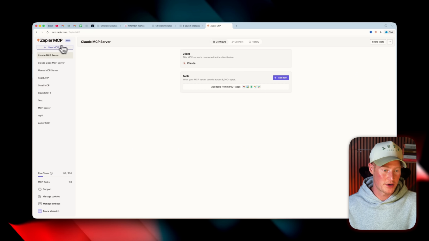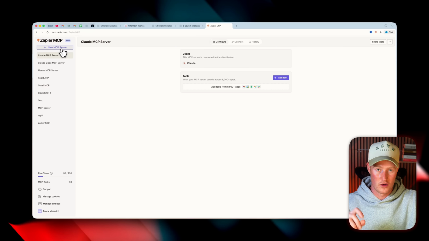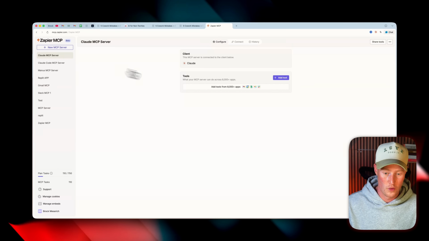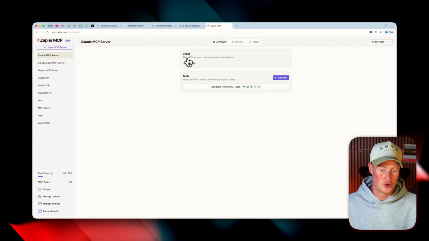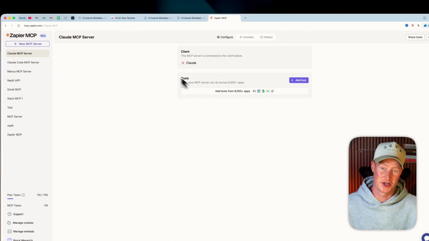And then what we're going to do is create a new MCP server. And guys, this is so easy. We don't need to build an entire Zapier workflow. We just need to literally toggle on all the different apps we want to use. So once we open up this new MCP server, we're going to select the client to be Claude Cowork, which you're going to see in a drop down.